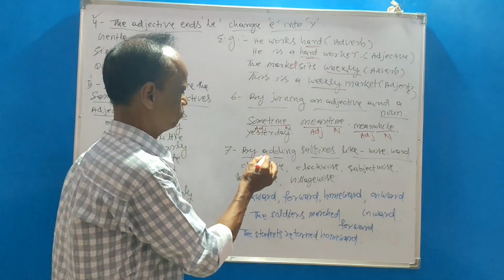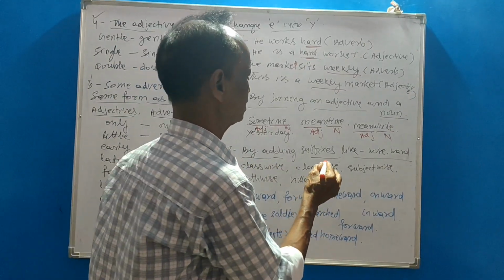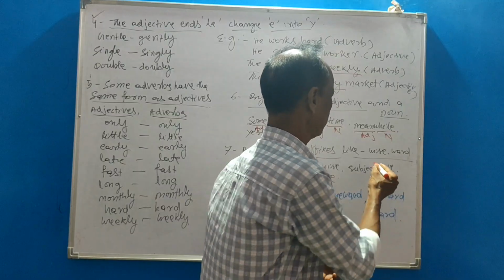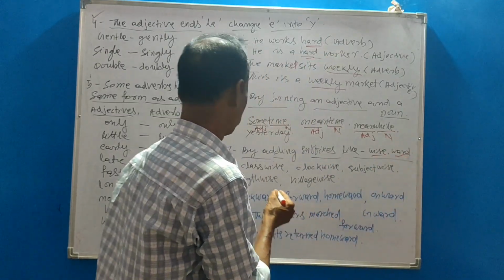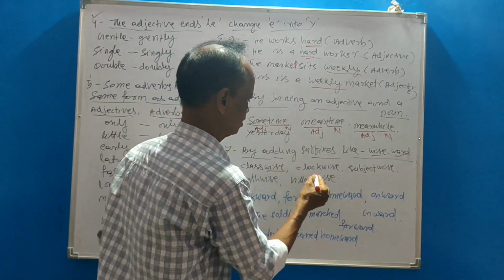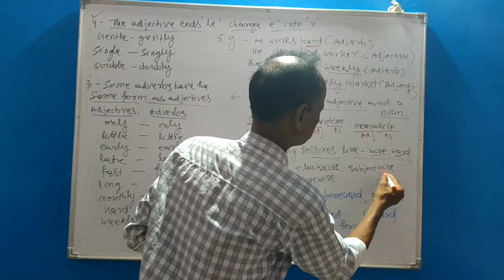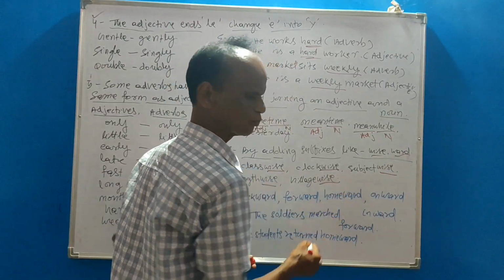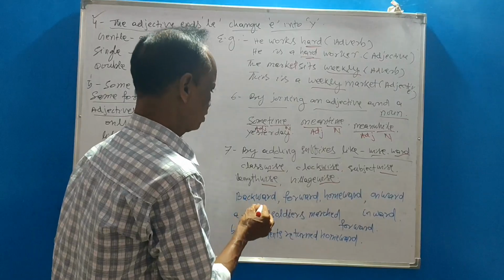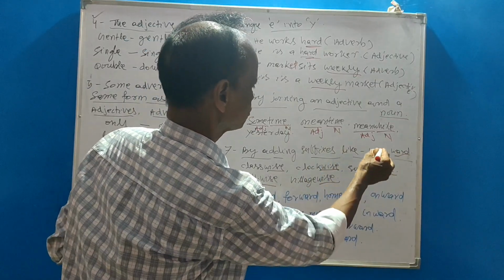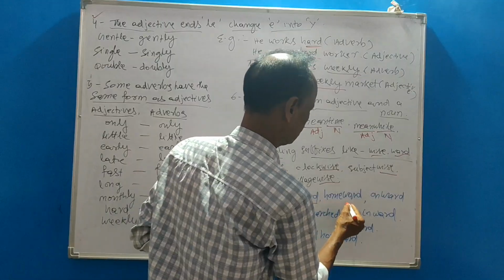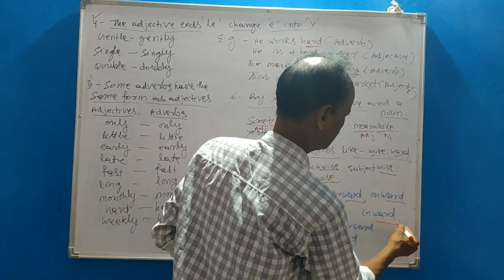Then point 7. By adding suffixes like -wise and -ward. Clockwise, class-wise, subject-wise, length-wise, village-wise. Then the suffix -ward: backward, forward, homeward, onward, inward.